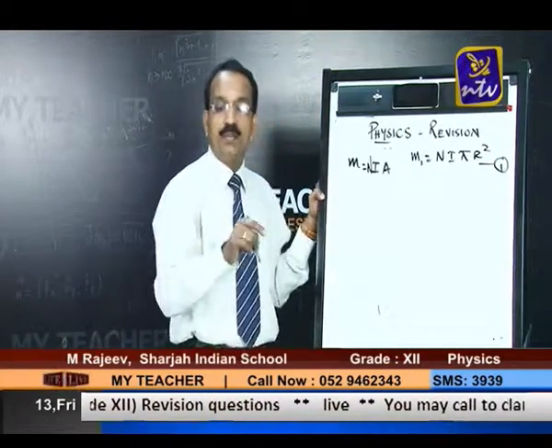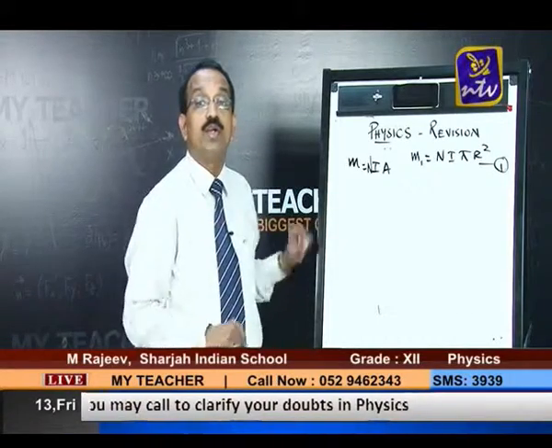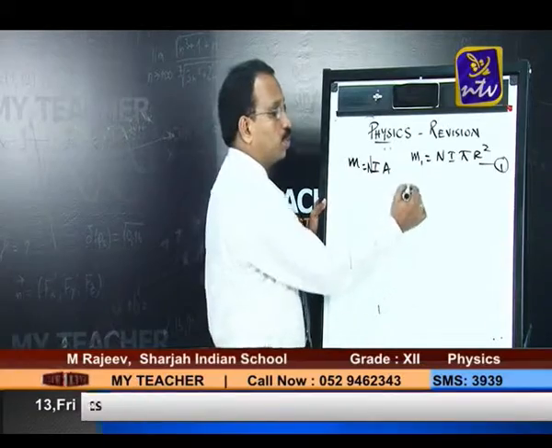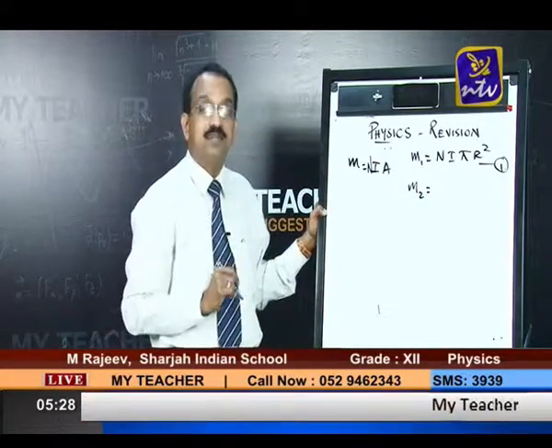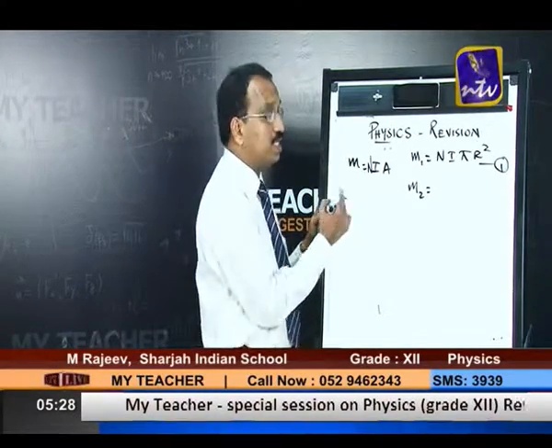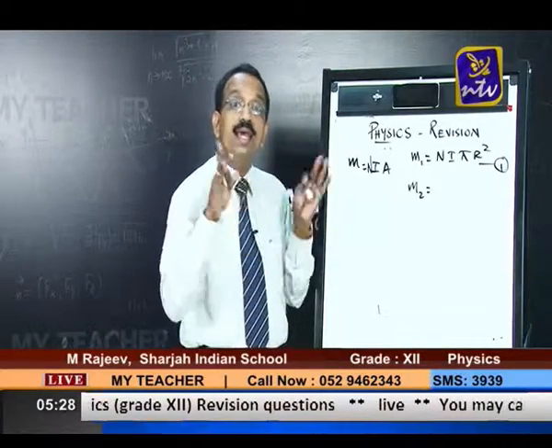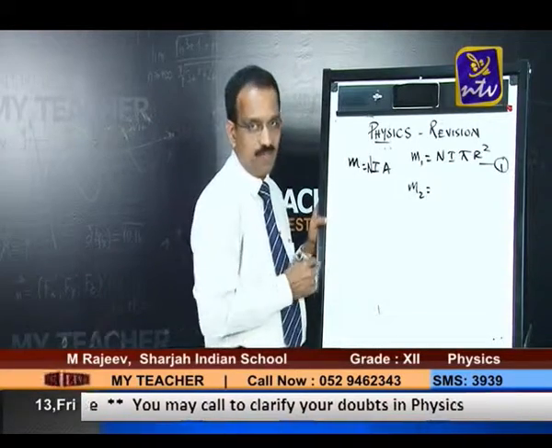Now you will find the new dipole moment. What is done is it is unwound and rewound to make another coil of radius R by 2. So the new radius becomes R by 2, and by the way we can make out how many turns there are. The new number of turns you can find. What is given is it is unwound and rewound to make a new coil. That means the total length remains the same, that is, the total wire length remains the same.